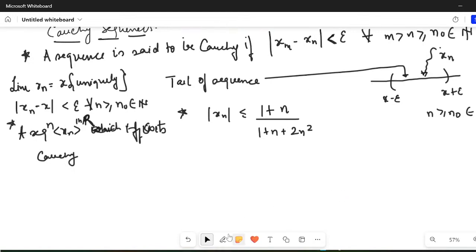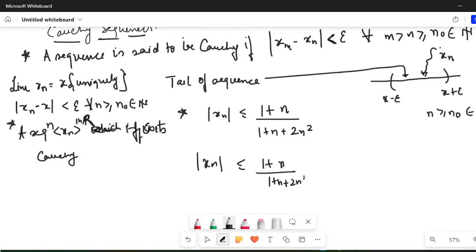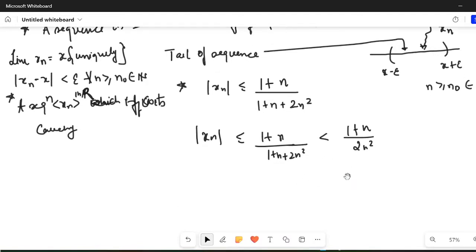In order to say this, I can do some sort of manipulation, as I was doing yesterday, or I told you that manipulation was not actually working. Then what I can do is write that this particular thing is less than (1 plus n) divided by 2n square. So instead of dividing by 1 plus n plus 2n square, I'm now dividing by 2n square. Obviously this side is having more weight, so the desired inequality will be this way.